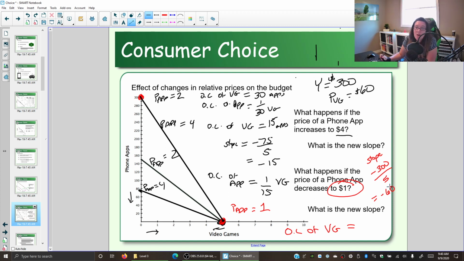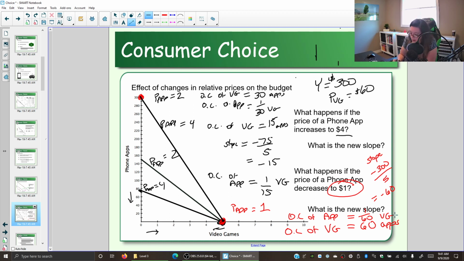So the opportunity cost of video games is what? Well, every time you go and get a video game, that's money you're not using on apps, and you are then giving up the ability to buy 60 apps. Okay. What's the opportunity cost of an app? Well, we can take that slope and just flip it, invert it. So 1 over 60 video games. All right, let's do a comparison.